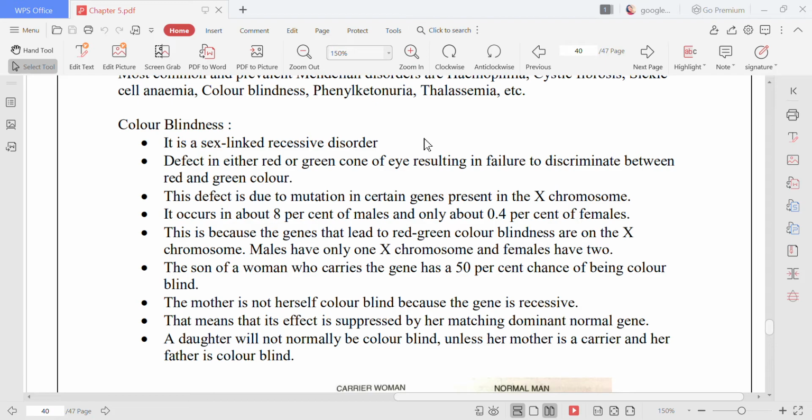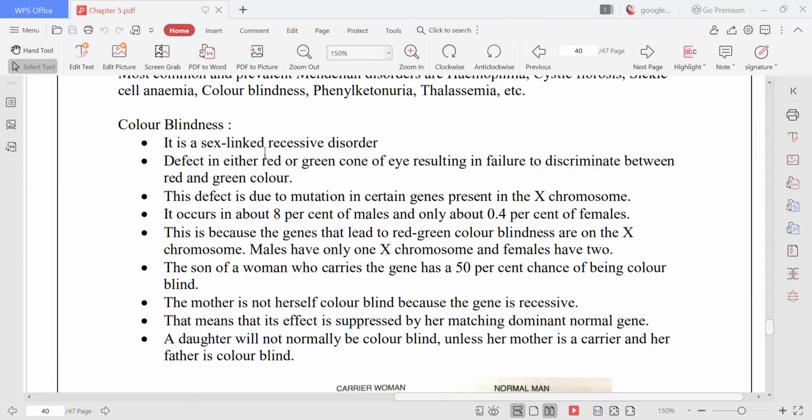But if it is getting both the small t's, then it is recessive. So this is a recessive disorder. That means if a person has to be color blind, he should get both the defective genes, then only he will be colorblind. If he gets only one defective gene, he will be a carrier, he won't be colorblind, right?